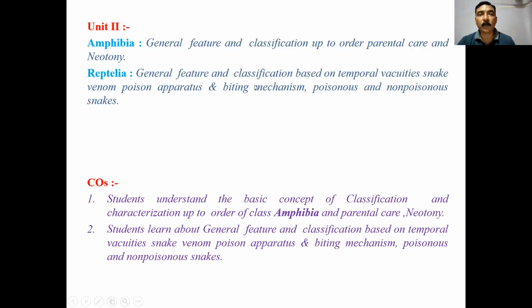This is about unit number 1. Now unit number 2. In unit number 2, general character of amphibians. In amphibia, as we know, these animals live on land as well as in the water. That's why they are known as amphibia. Classification up to the order, and parental care and neoteny.